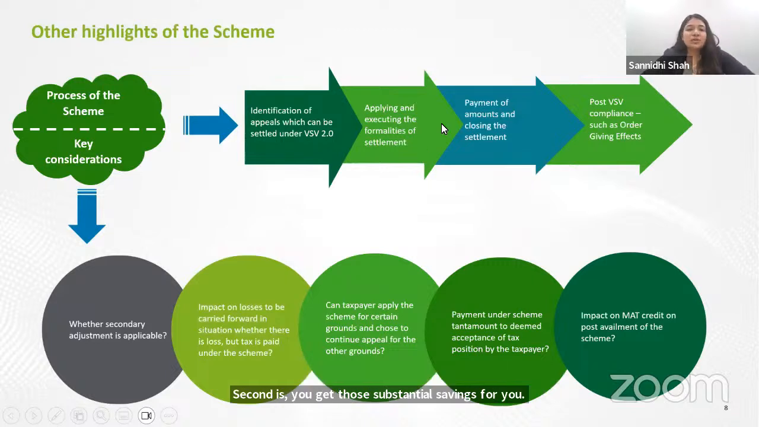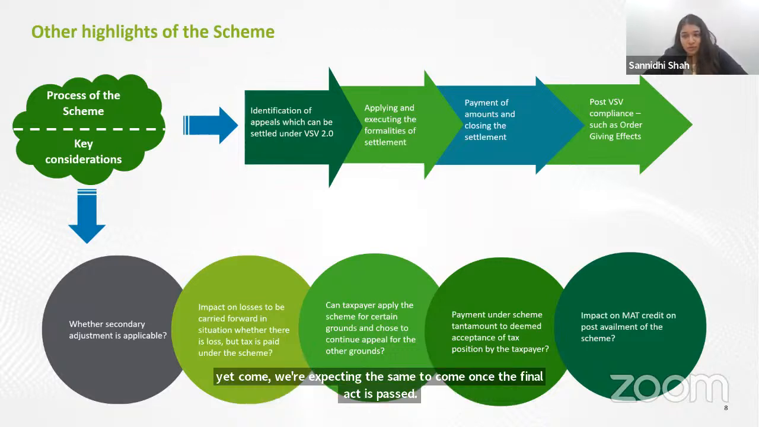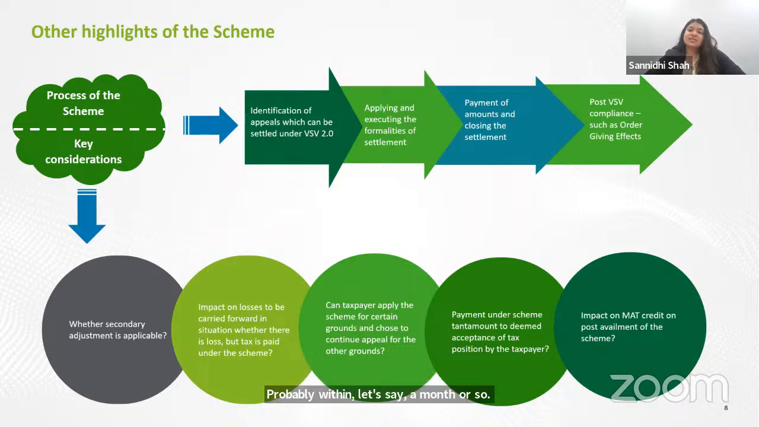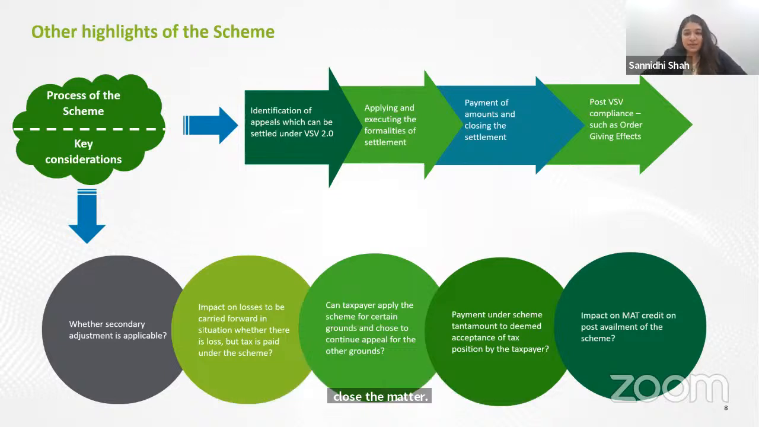Over here, we have just chalked out what the process is for going for the scheme. While the fine print of the scheme has not yet come, we are expecting it once the final act is passed, probably within, let's say, a month or so. During this month, what the assessee should do is look at all your past cases, and wherever it is possible to go for VSV, we list down those cases and build up our base for whether we can technically argue or we just want to pay off the amount and close the matter. Once the fine print is introduced, we do the formalities of filing the applicable form.